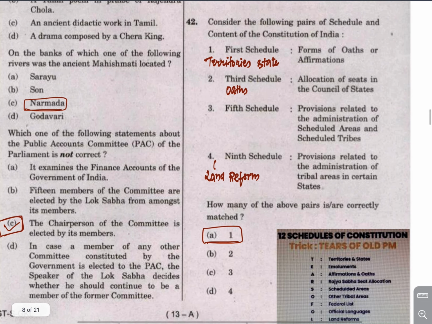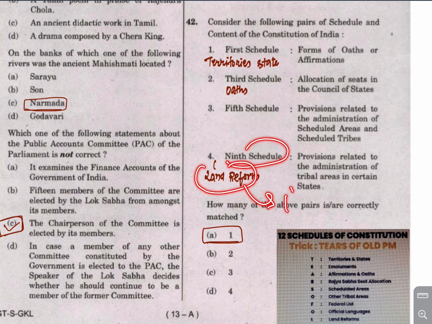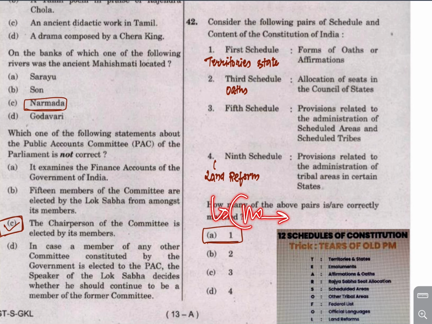Now which one of the following is the correct pair of schedules and content of the schedule? Now we know that the first schedule is related with the territories and the names of the union territories and the names of the states. Third schedule is about the oaths and emoluments, right? Fifth schedule is about the STs, scheduled tribes. Ninth schedule is about the land reform, which was added by the first amendment to immunize laws related with the land reform, right?